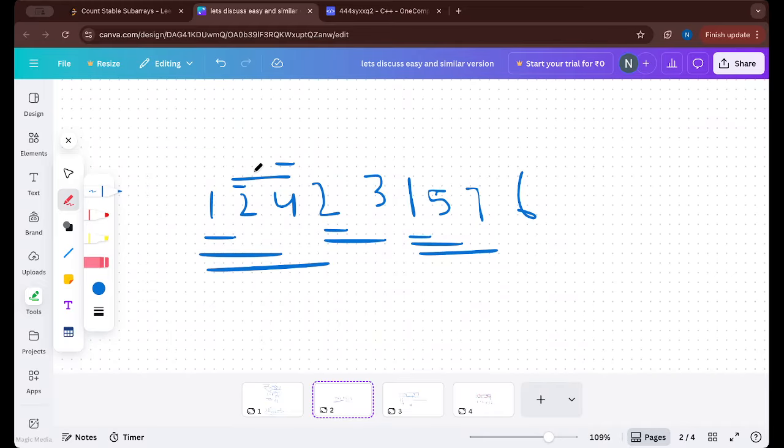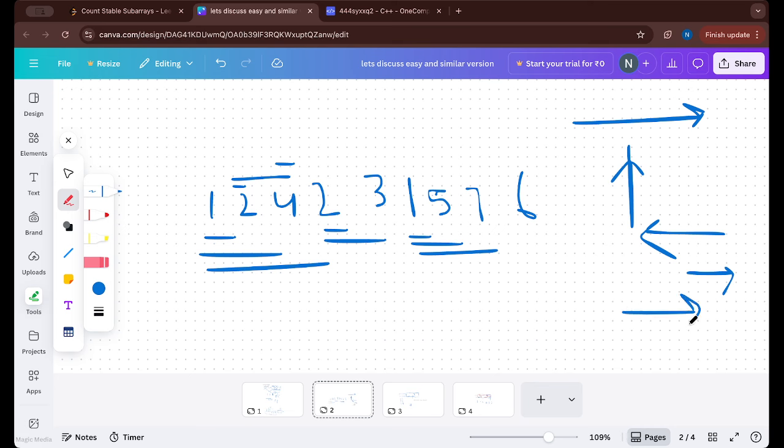So what are the subarrays starting from 1 which are increasing? 1, 1 to 2, 1 to 4, from 2, 2 to 4, from 4 only 4, from this 2, 2 to 3. Now let's consider only subarrays like this, because if we consider this or this, both will be counted, but only one should be considered so that there is no duplicacy. So for 2, 2 to 3, for 3 only 3, for 1 only 1, 1 5, 1 7, for 5 only 5, and 5 7, for 7 only 7, and for 6 only 6.